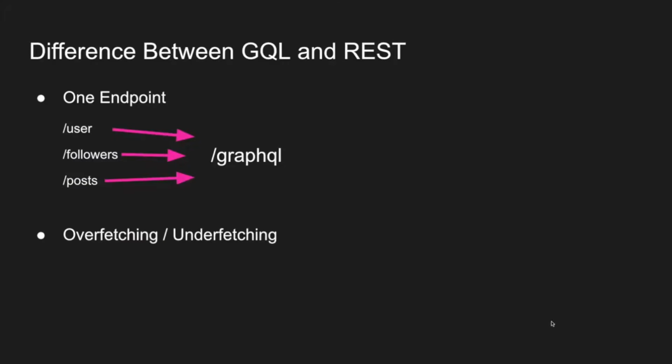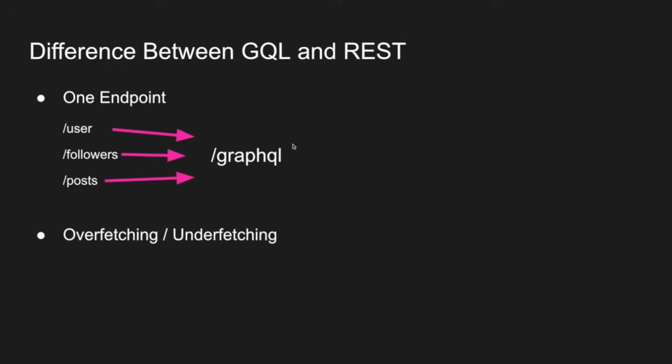Well, the first difference is that there's only one endpoint. And that was something that I was really confused about in the beginning, because think about it this way. You're used to creating hundreds of endpoints, depending on what you want to do inside of your front end. With GraphQL, that's fixed, and that's amazing. The front-end developers don't need to memorize all the endpoints. They don't need to know what endpoint to make a request to. All of the requests will be made to a single endpoint called /GraphQL.